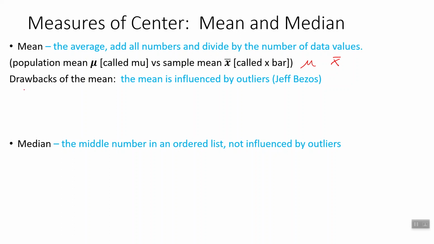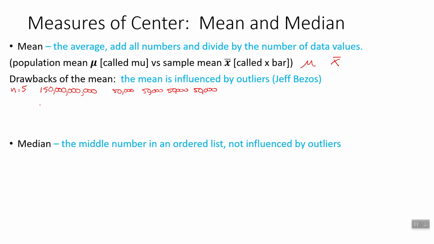So suppose you want to know the mean, I don't know, net worth of 5 people. So we've got 5 people. And let's take Jeff Bezos as one of them, and he is worth currently $150 billion, the richest man in the world. And then we have 4 other regular people. Let's say that their net worths are each $50,000. All right, and now we want to know what's their average net worth.